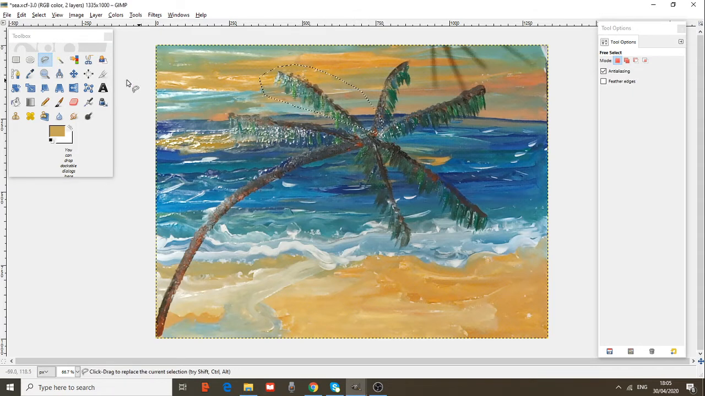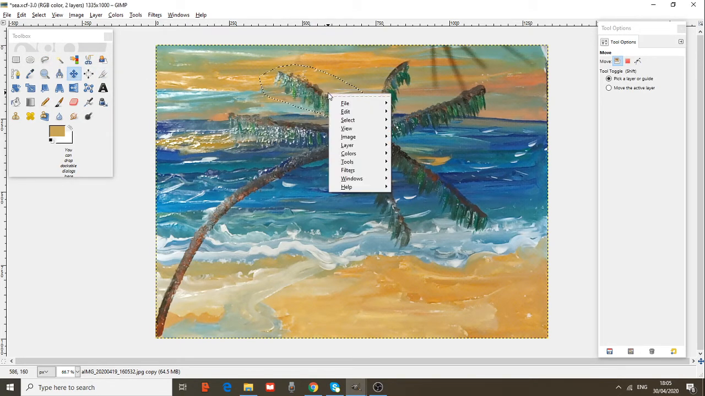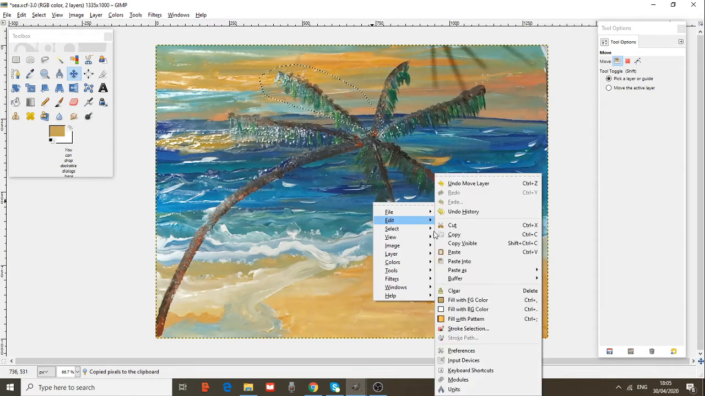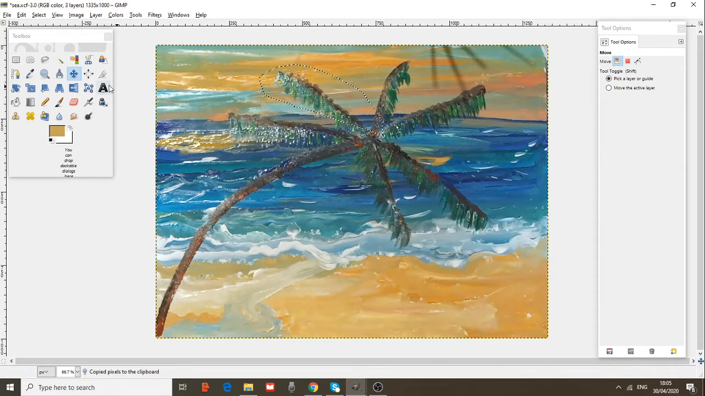Change it, more easy. Choose the Move tool, get inside the selection, make edit, copy. Out from the selection, edit, paste. It is very easy. Control Z to return to the original image.